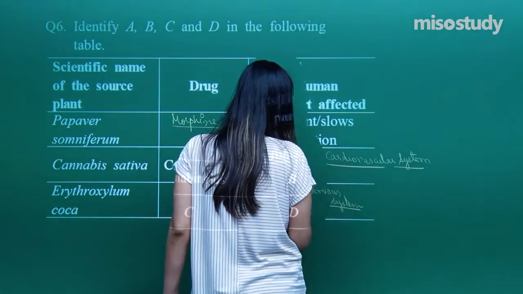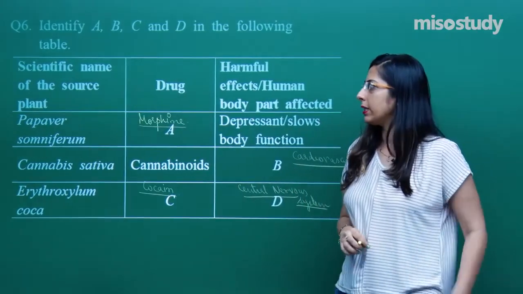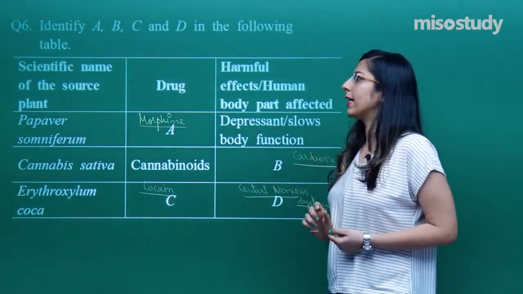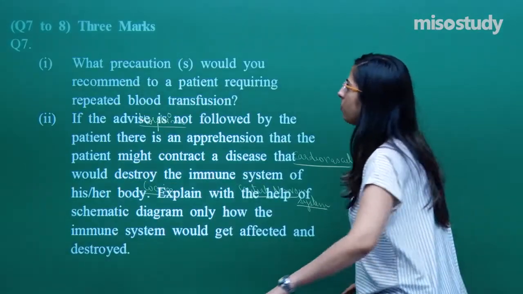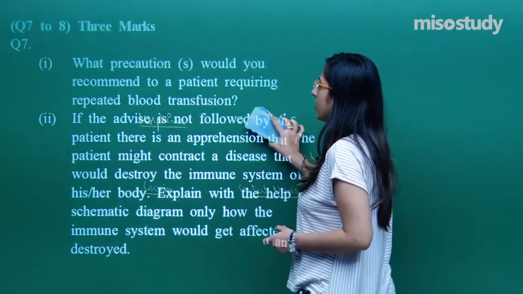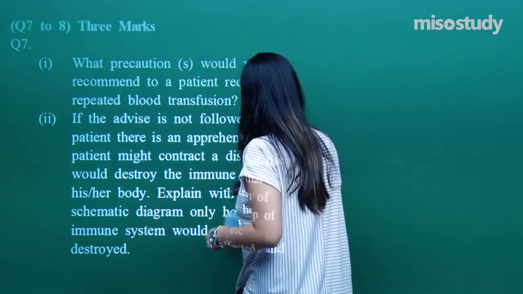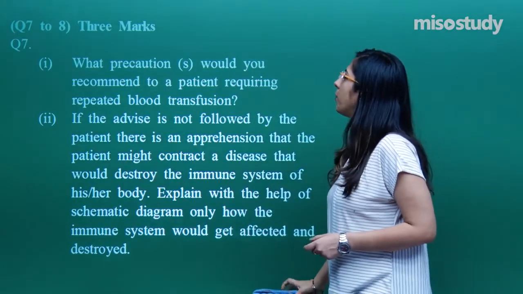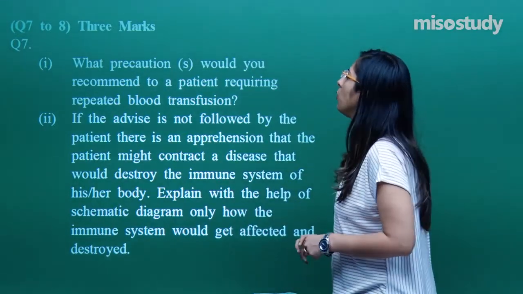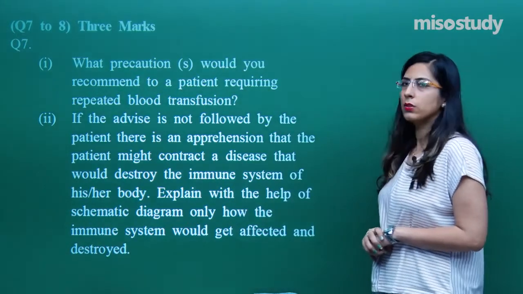So this was a 2-mark question, and this is how you have to attempt it. Hope you got the correct answer for question number 6. Now let's move on to the next question, which is a 3 marks question. Question number 7 asks what precaution you would recommend to a patient requiring repeated blood transfusion.